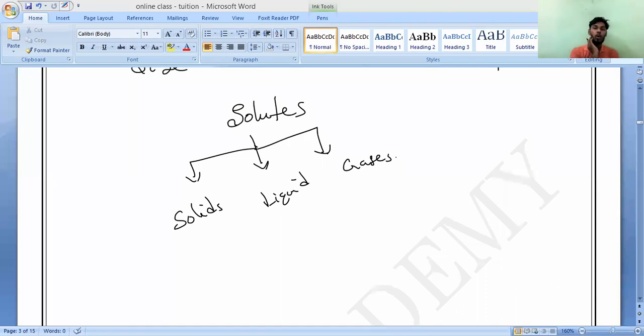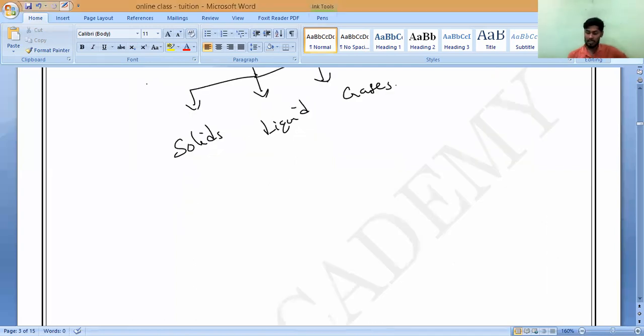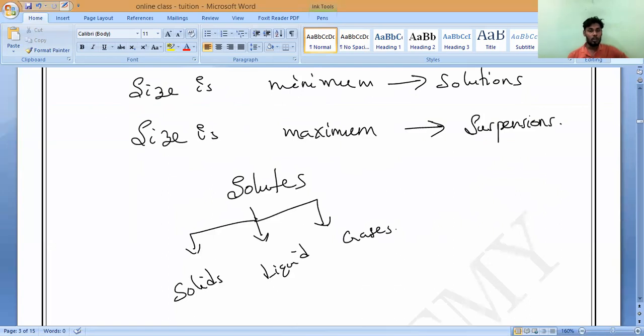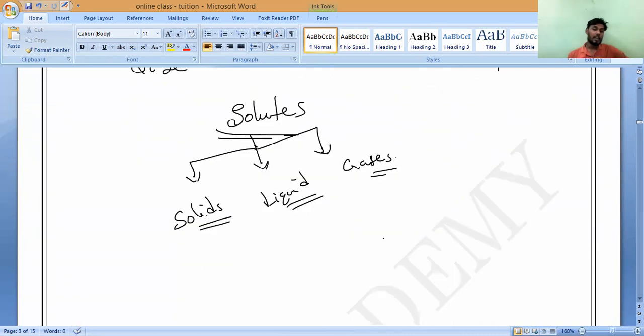What is the most common solvent, which we consider a universal solvent? You studied this in lower classes, correct? Most of the substances in this world will dissolve in water, so we say water is called the universal solvent. Solutes are present in three states: solid, liquid, and gaseous.